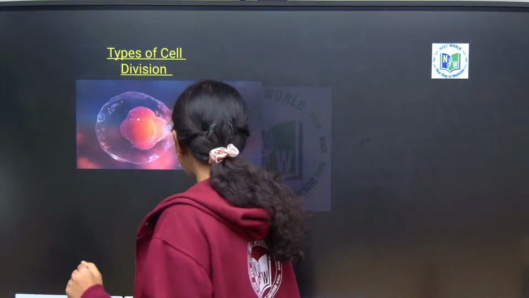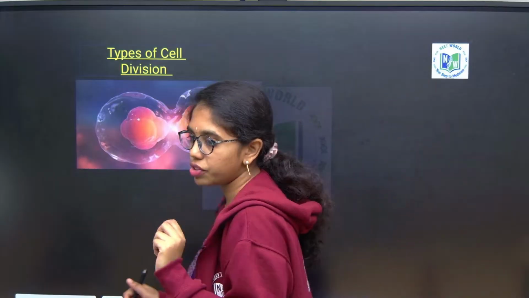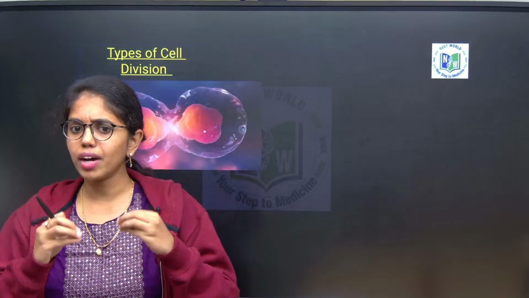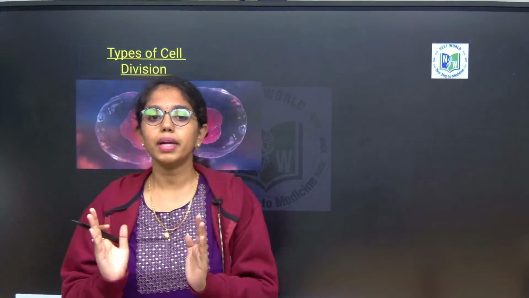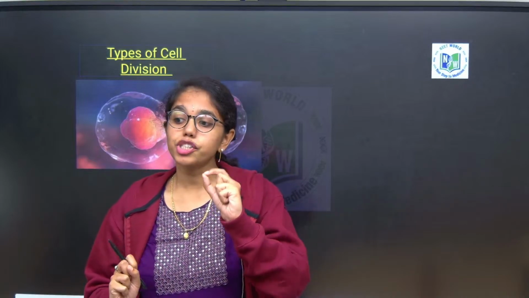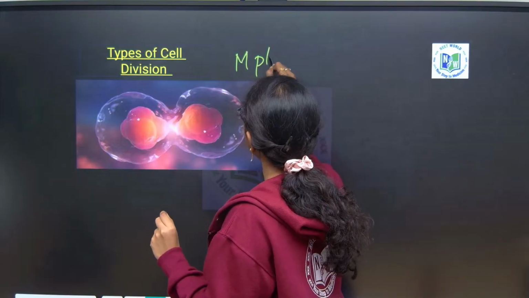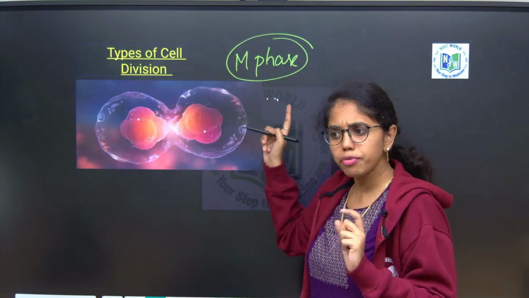When it comes to cell division, three types of cell divisions happen. In interphase, the complete cell will be preparing for its division. The cell will be preparing completely for the division. What is the actual division phase? M phase. M phase is the actual division phase. But is the M phase the same for all cells?